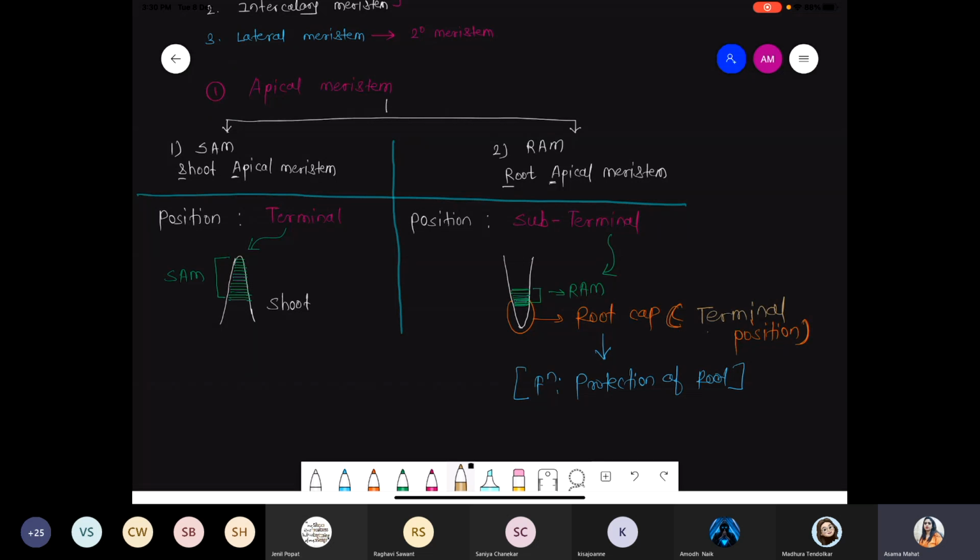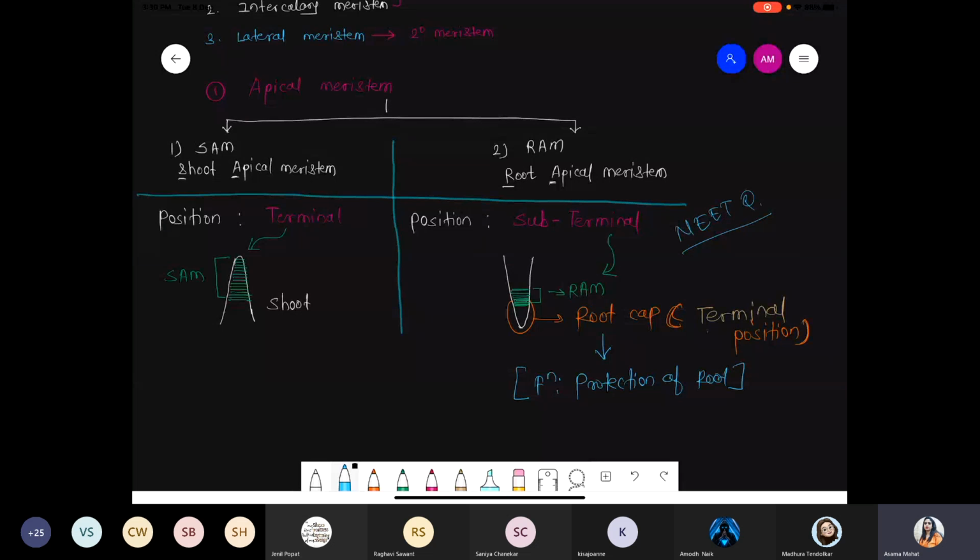ये first point है. And a favorite question comes from the position of the RAM, because something is different. नाम से देखो तो ऐसे लगता है कि root apical meristem is present at the apical position, at the terminal, at the tip, but ऐसा नहीं होता. The root cap is present at the terminal position. That's why, position of the root apical meristem, क्या होगा इसका answer? Subterminal. Got it? Subterminal. So the question comes from RAM. SAM से question नहीं बनेगा, because clearly in the word it is mentioned apical position.